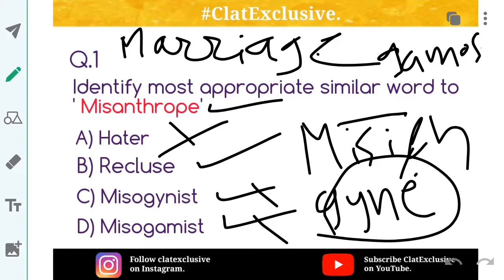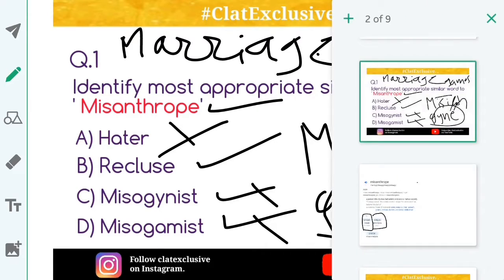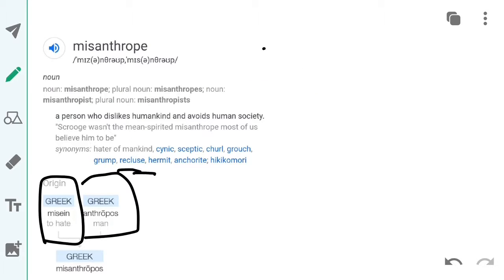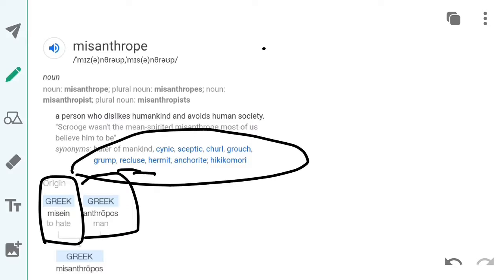He likes his own company, so this becomes the correct option. If you look at this, they have given synonyms here. These are all synonyms of misanthrope. You need not remember all these synonyms, just remember recluse and hermit. These are important synonyms of misanthrope.